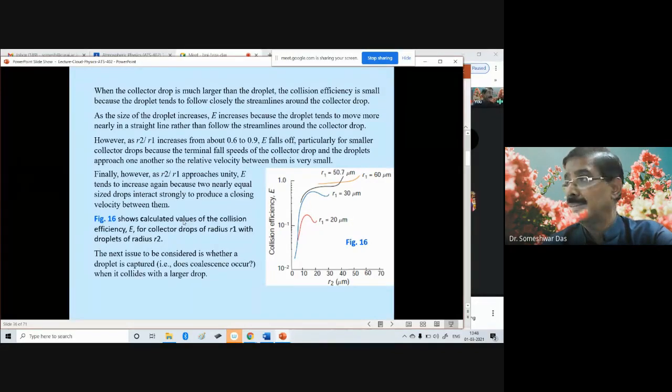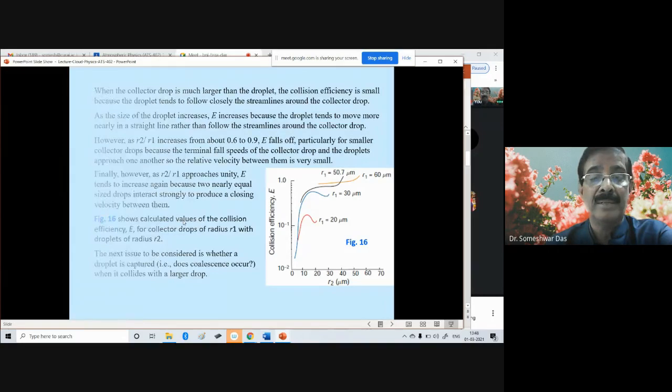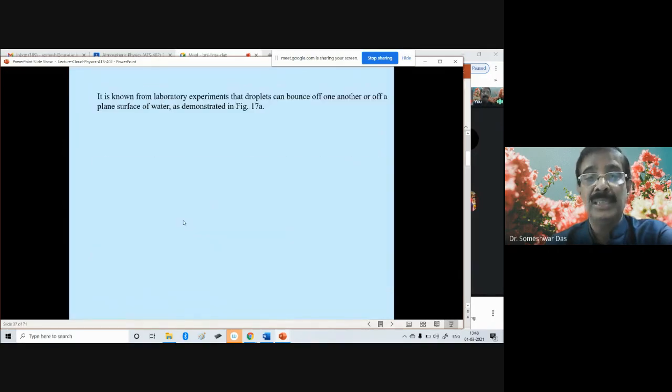That also depends. Sometimes after collision, the droplets will get deflected away from each other rather than getting merged. And sometimes they can merge into each other and become a bigger droplet. Those things are explained further.